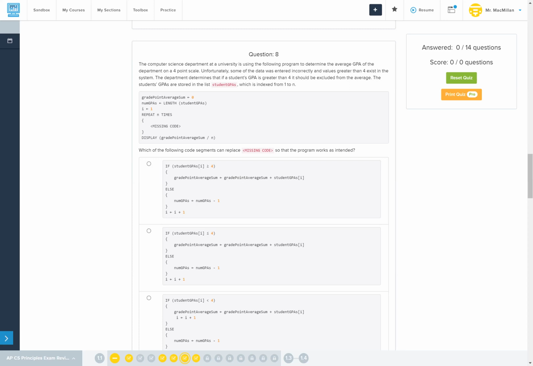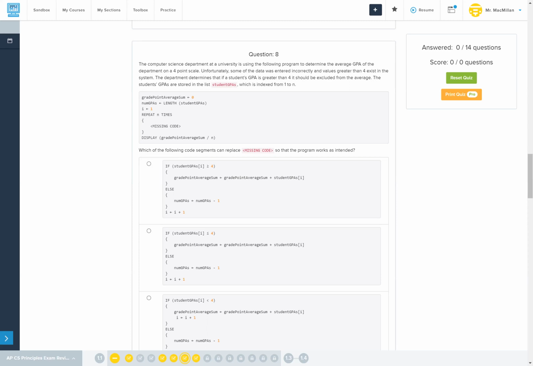Grade point average sum equals 0. Num GPAs is equal to the length of student GPAs. I equals 1. Repeat n times. We've got some missing code. Display grade point average sum over n.